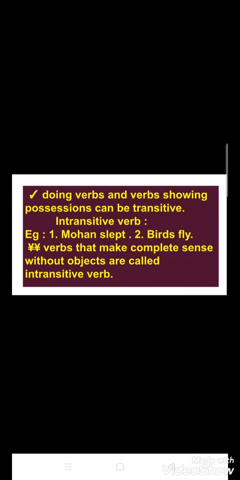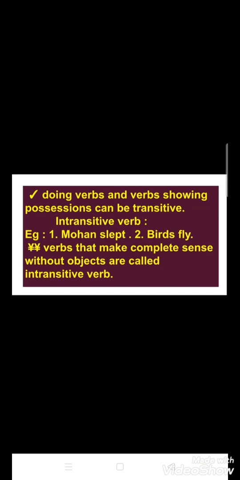Now let's start with the next type of verb, that is intransitive verb. Again I have mentioned two examples. Number one is Mohan slept, and number two is birds fly. If you notice these two examples, you will find that after the verb there is no object, but still these two examples are complete.